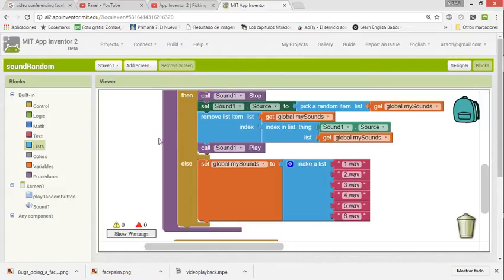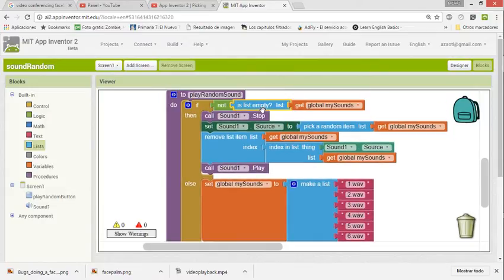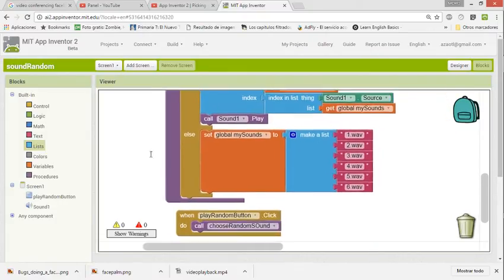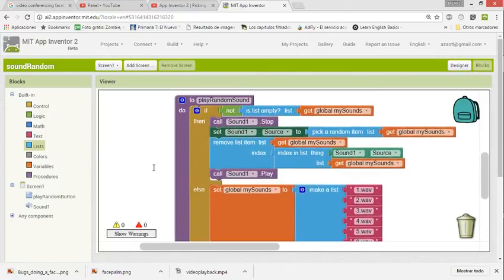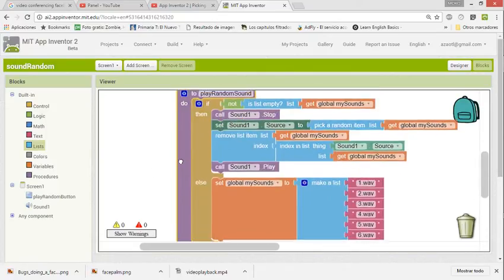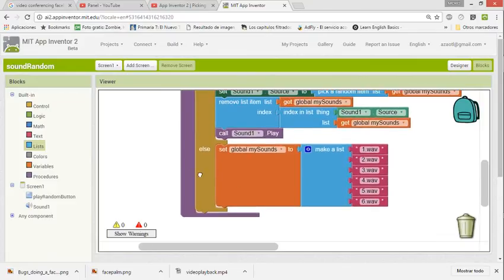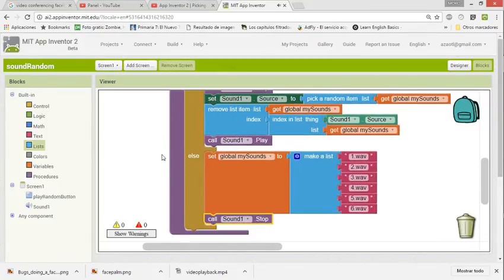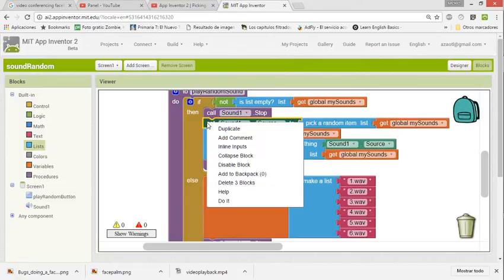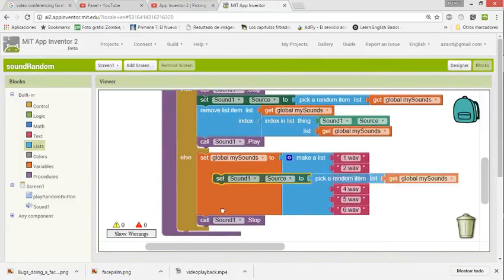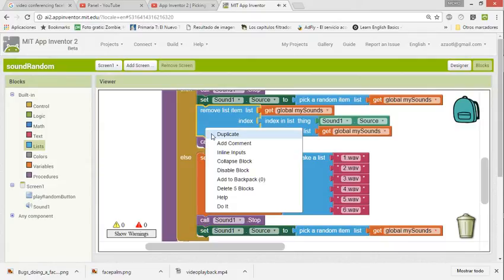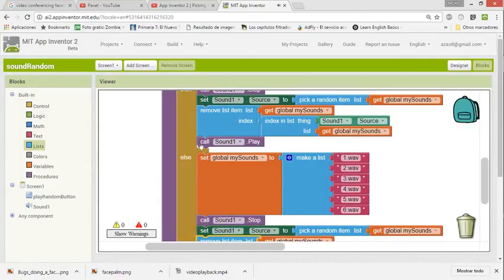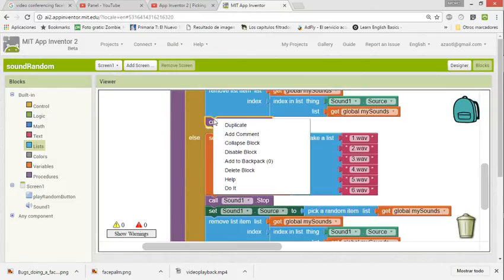Okay, so in the case that we have this, if the list is empty, well, I hope that is understandable. And after the list is like that, we want to do the same thing. We're going to stop any possible sound, duplicate this, and we're going to play.